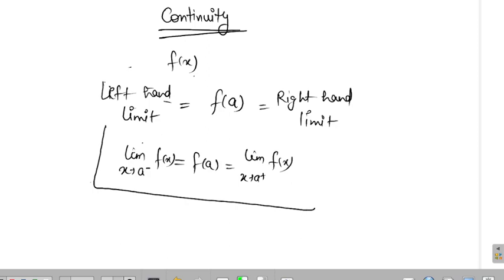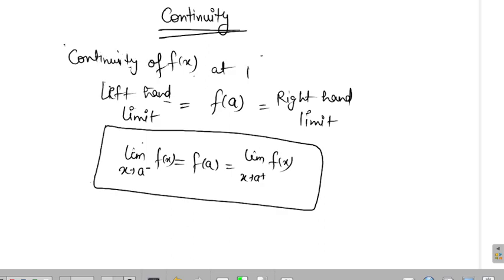So whenever he asks you to check the continuity of function f(x) at point x equals a, we will use this method to check. Okay, next.